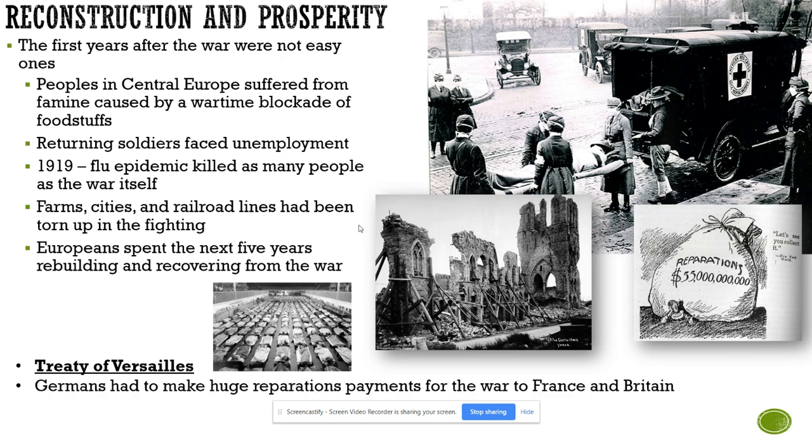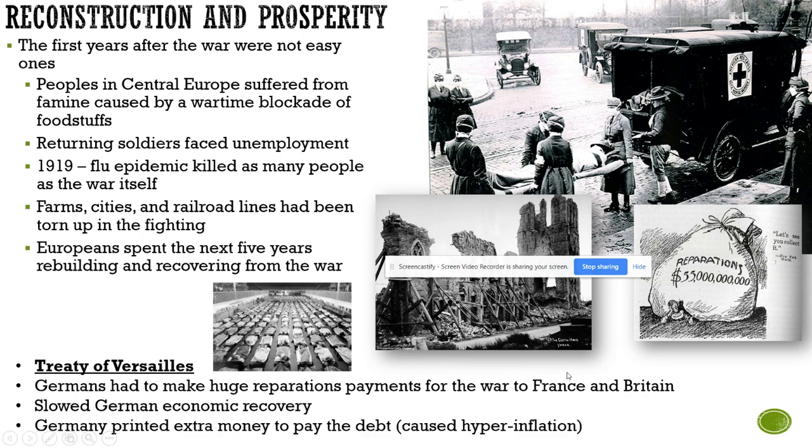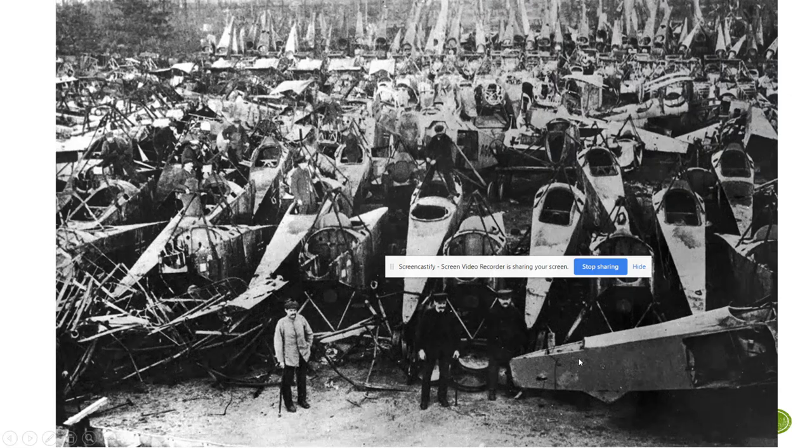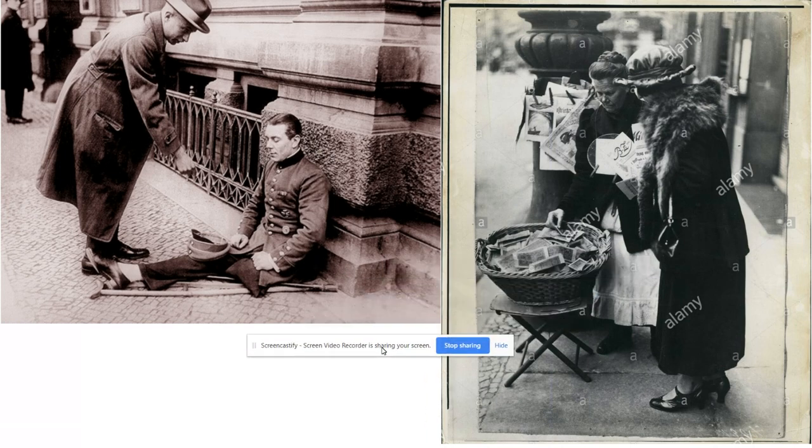The Treaties of Versailles. Germans had made huge reparation payments for the war to France and Britain, and this slowed the German economic recovery. Germany printed extra money to pay the debt. This caused hyperinflation. Picture of some of the airplanes that were taken from Germany after World War I. Pictures of German soldiers having to beg on the streets, and an actual picture of how useless the money was in Germany at that time.